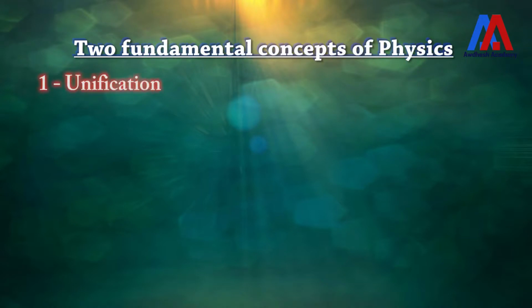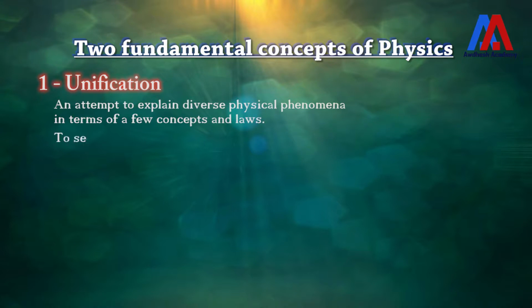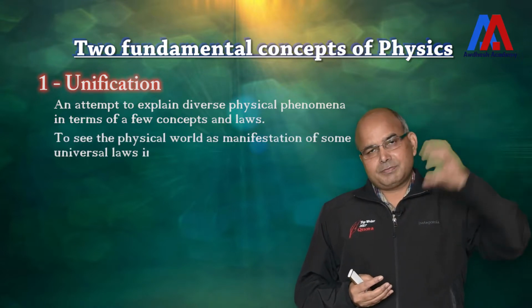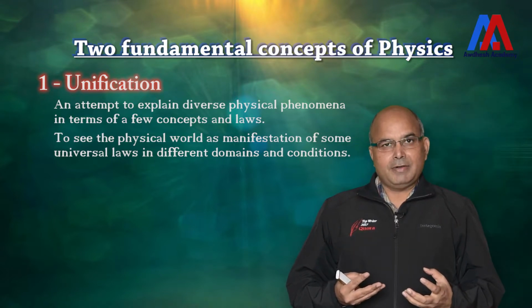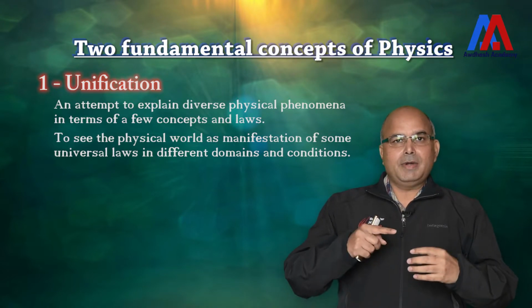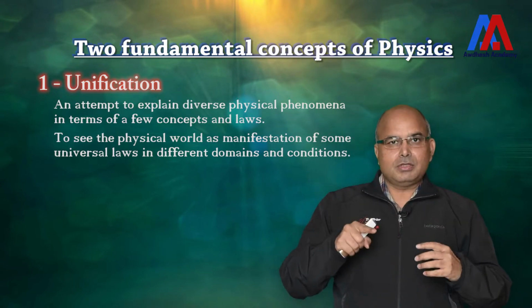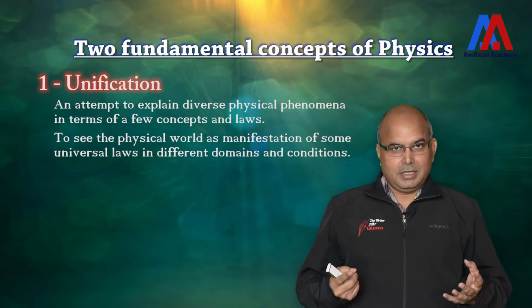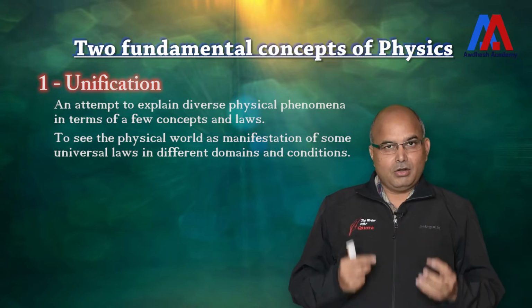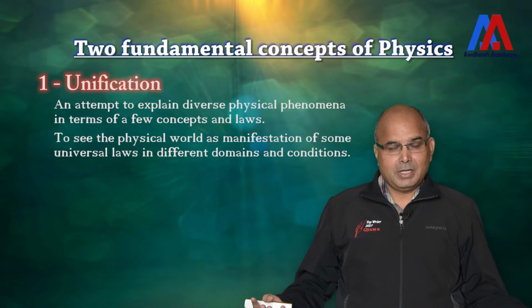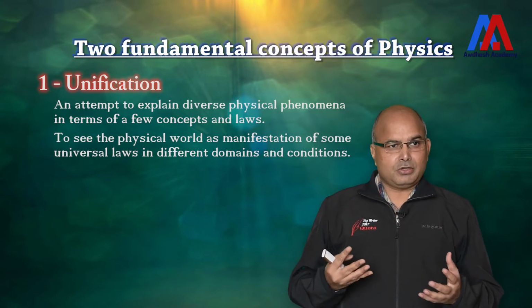The first concept is called unification. What is the concept of unification? Unification means that you are trying to explain diverse physical phenomena in terms of a few concepts or a few laws. For example, the law which is responsible for attracting the apple to earth is the same law of gravitation which is used to define the movement of earth around the sun and also the movement of moon around earth. So you have derived a particular law, and that law has a universal application. So that is what unification is. This is the first concept, unification.